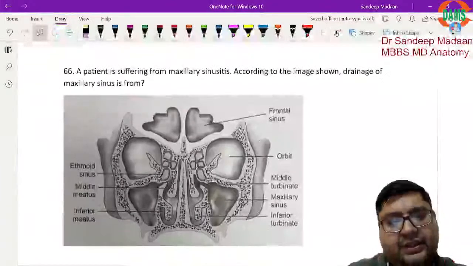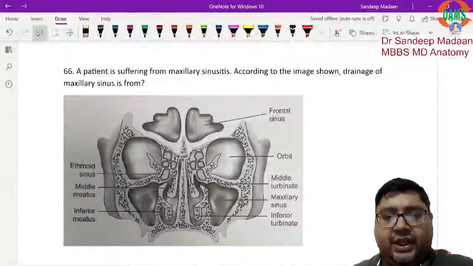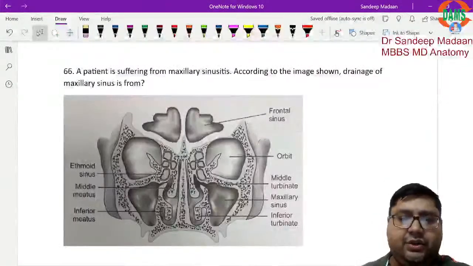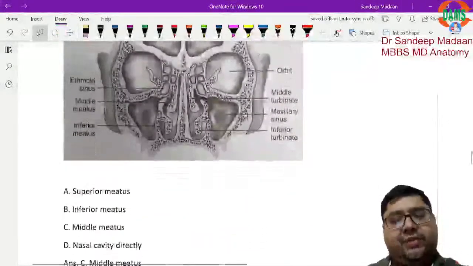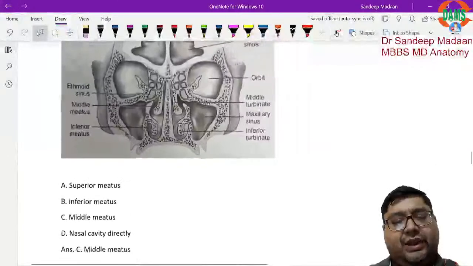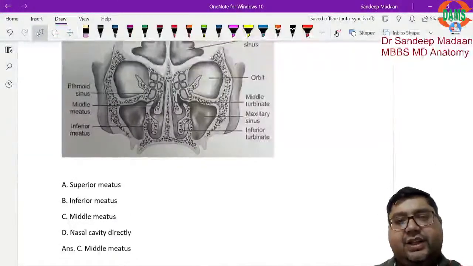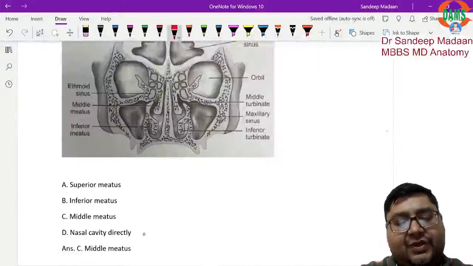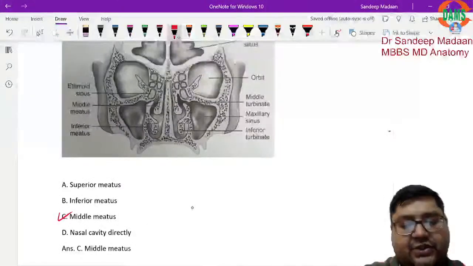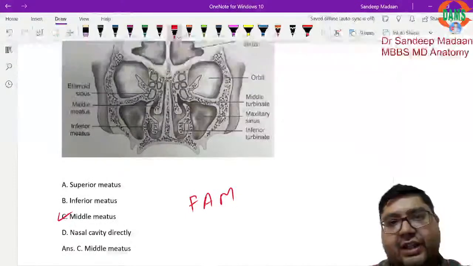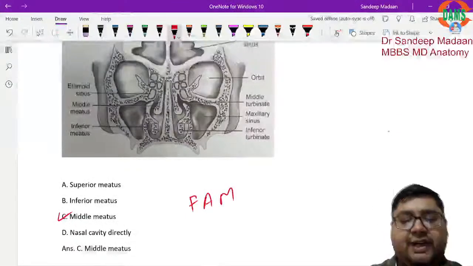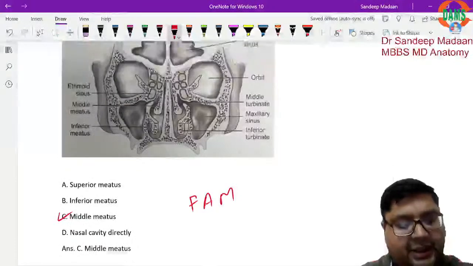Now this question is a patient suffering from maxillary sinusitis. According to the image shown, drainage of the maxillary sinus is from. Okay, forget about the image. We know that in the middle meatus of the nasal cavity, we have the FAM structures, right? What is FAM? Frontal, anterior ethmoidal and maxillary. So that is why the answer to this question will be middle meatus.